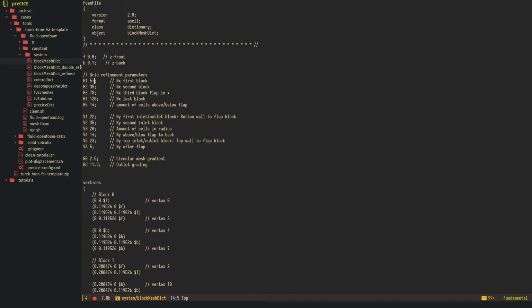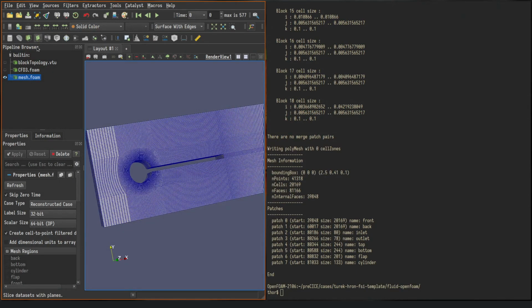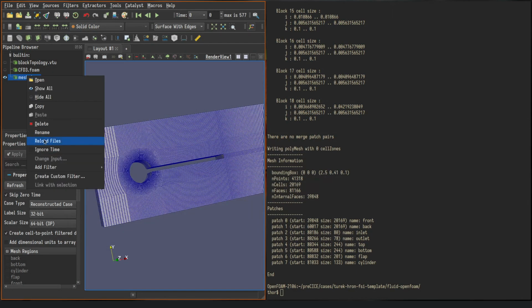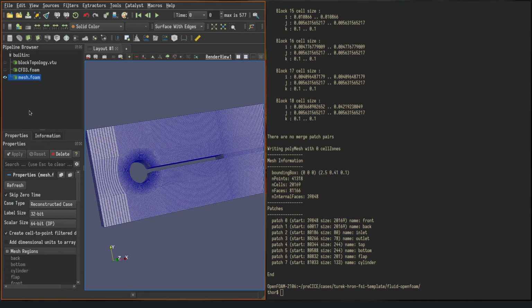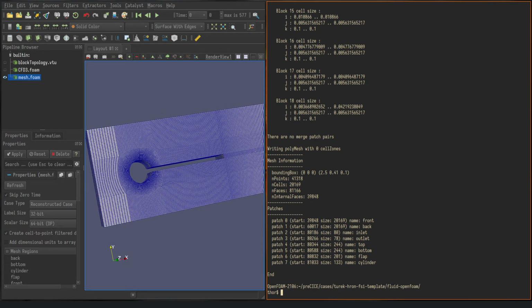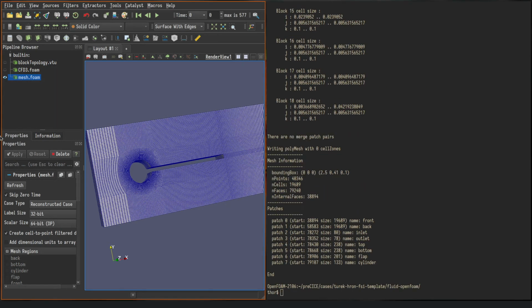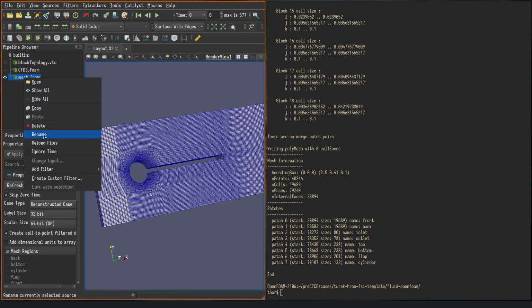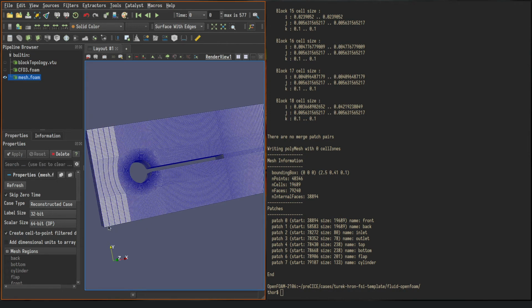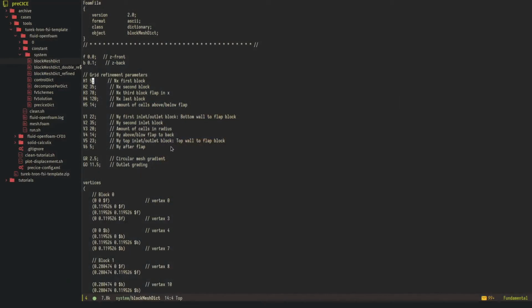So let's just do a quarter of the cells and reload that file after running blockMesh. Don't forget to run blockMesh every time you make a change to the file. You see how there are now 5 cells in this direction, which is obviously too coarse, but it was just to demonstrate what the changes will do. So let's go to 11 again.